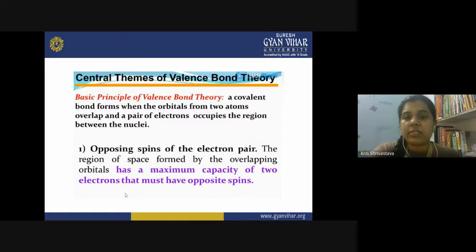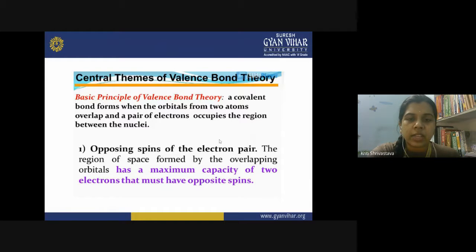VBT is valence bond theory, and what is the basic principle of valence bond theory? A covalent bond forms when the orbitals from two atoms overlap and a pair of electrons occupies the region between the nuclei. Nuclei, because we are talking about two nuclei: one nucleus, two nuclei. When you have multiple nucleus, it becomes nuclei. So when the chemical bond is formed, what happens? They have a region between them, the region between the nuclei.